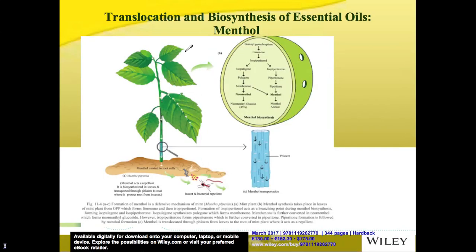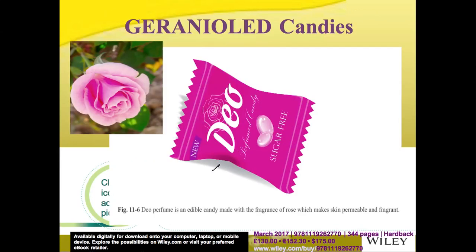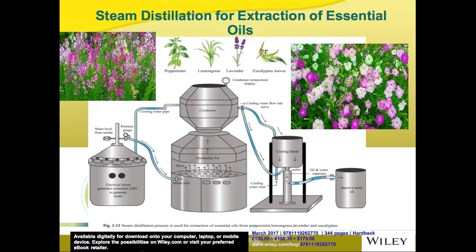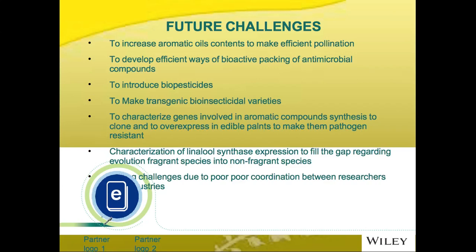Translocation and biosynthesis of essential oil like menthol takes place within the leaves, and then it is translocated through the phloem to the root, where it repels insects. Now, the industrially used methods for the extraction of essential oils include steam distillation. In addition to steam distillation, many spectroscopic and chromatographic techniques are also used for the extraction of essential oils.